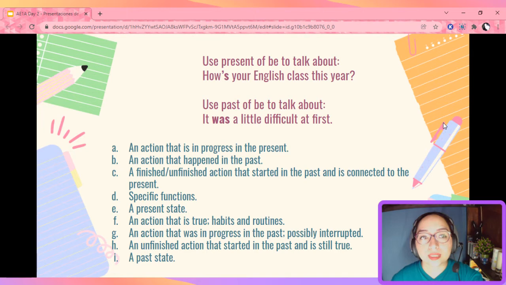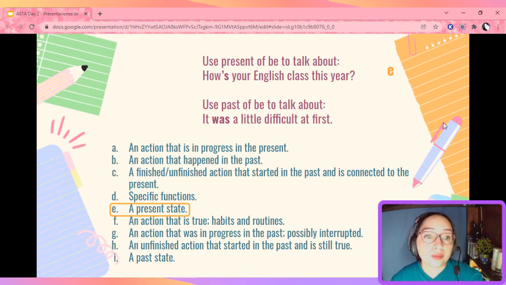So, here we have two examples. We use the present of verb to be to talk about an action that is in progress in the present, specific functions, a present state, or an action that was in progress in the past and it was possibly interrupted. Well, we use the present of verb to be to talk about a present state. How is your English class this year? Now, pause the video and try to identify the other one, the past of verb to be.